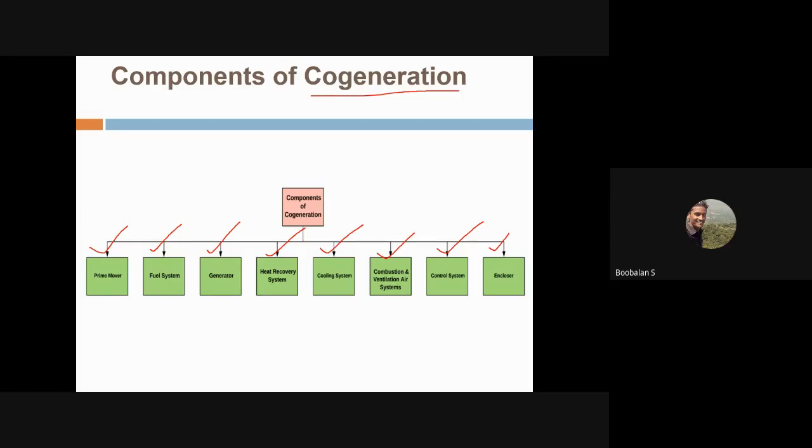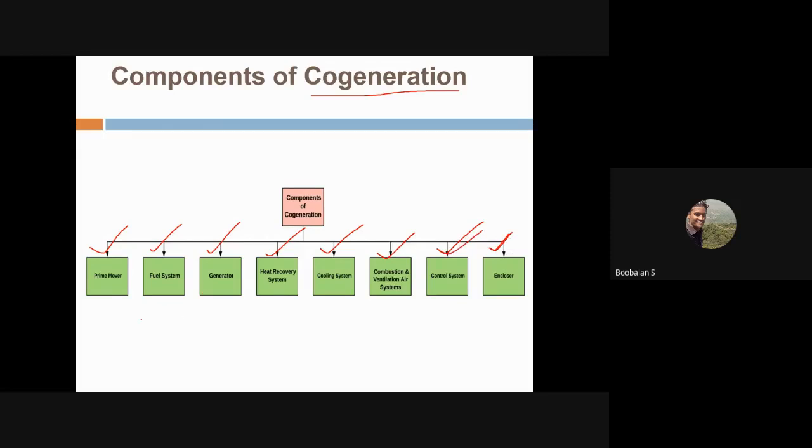You could see the Enmar company. They choose a suitcase type of box, a vertical box, that is called an enclosure. We need to reduce the noise with the help of the enclosure. So we need a good enclosure, because an IC engine creates some noise, like a scooty, bike, or car. We need a perfect enclosure to enclose it. So we need a control system.